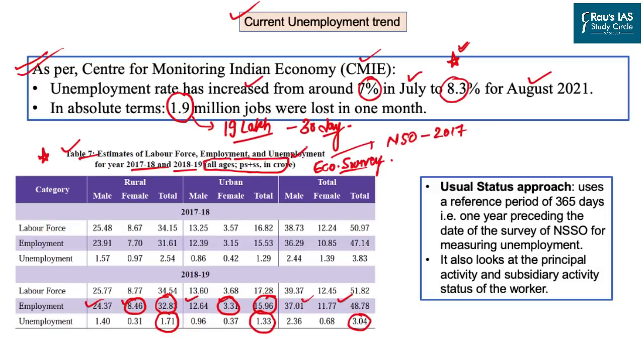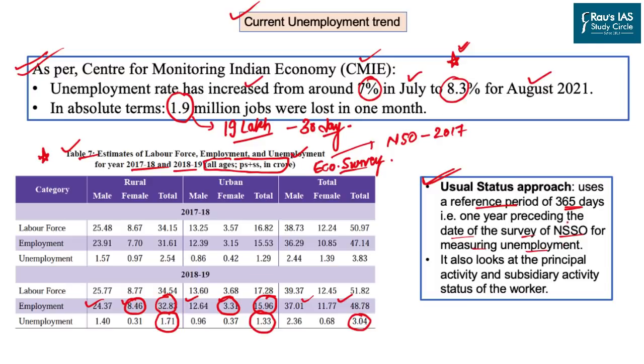Now, what is this? PS plus SS is nothing but primary and secondary status, which together makes up the usual status approach in unemployment data measurement in India. Now, let us see what this usual status approach is all about. Well, this approach actually uses a reference period of 365 days, that is 1 year preceding the date of survey of NSSO or NSO for measuring unemployment.